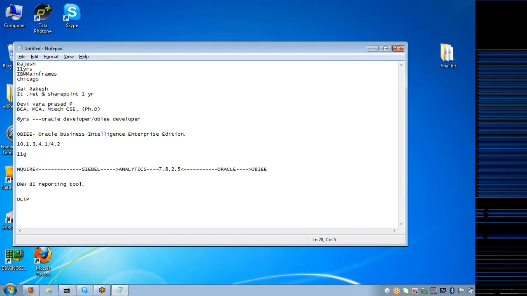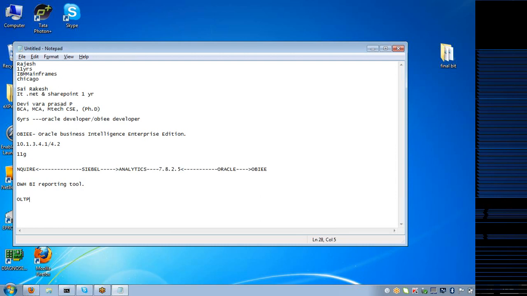That database is called OLTP, which stands for Online Transaction Processing. This database is used for day-to-day storage of data.